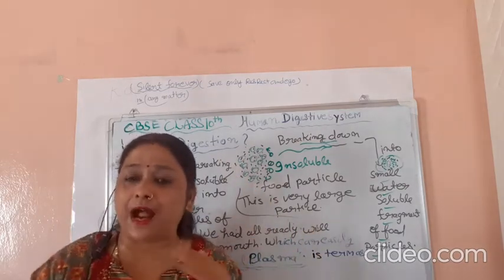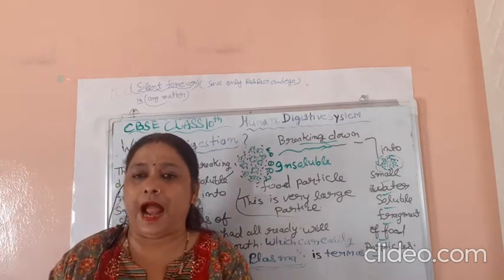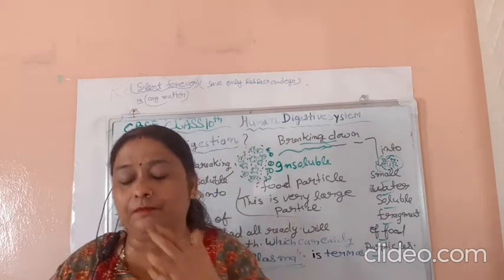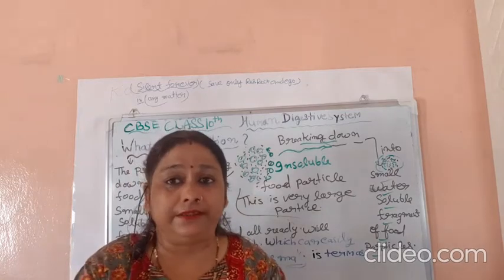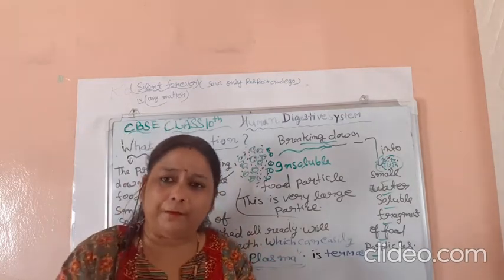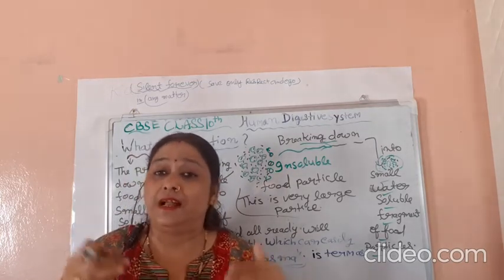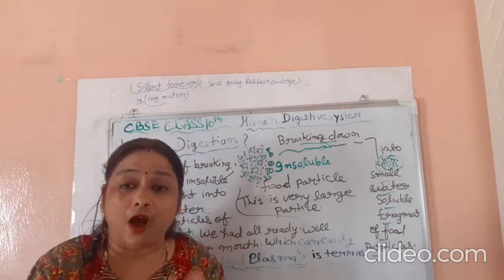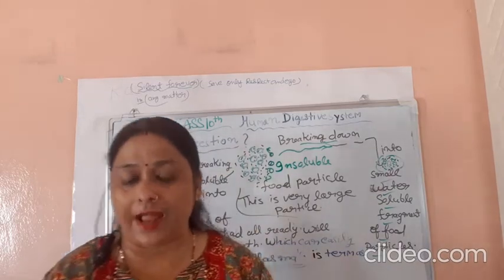Keep in mind, large insoluble substances break down into smaller ones, which can easily be absorbed by blood plasma and blood cells present in our body. This is called digestion, and all parts of the body are involved in the uptake and digestion of food, along with the elimination of undigested material through the anus.